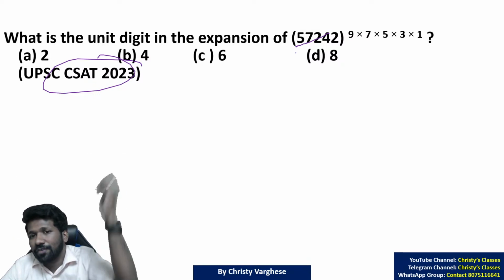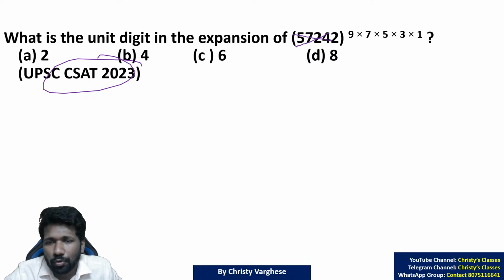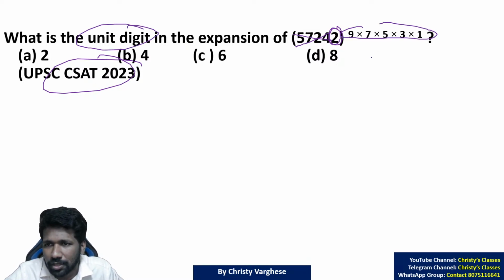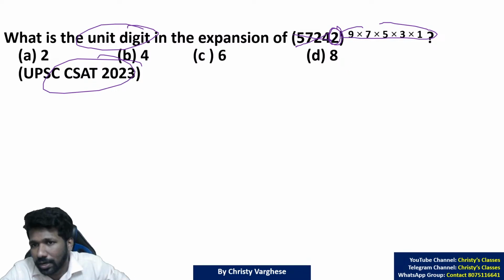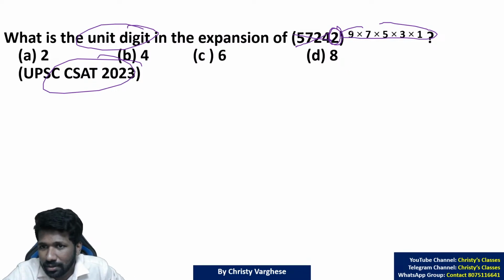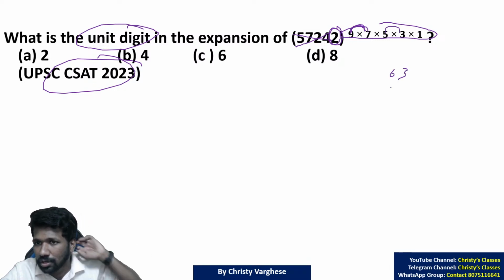First of all, 57242, you only have to think about 2 because the remaining numbers will not affect the unit digit or last digit. 2 raised to 9 into 7 into 5 into 3 into 1. There are different ways of doing it. One way depends on the remainder theorem, but that explanation will take more time, though that is the faster solution. That is why I will tell you the other solution. You have to multiply this first. 9 into 7, 5 into 3, 63 into 15.